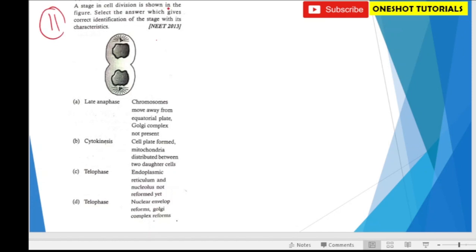A stage in the cell division is shown in the figure. Select the answer which gives correct identification of the stage. So over here we see some disforming spindle fibers. This is reforming of nuclear membrane. So this represents telophase. Option D is correct. Next question.